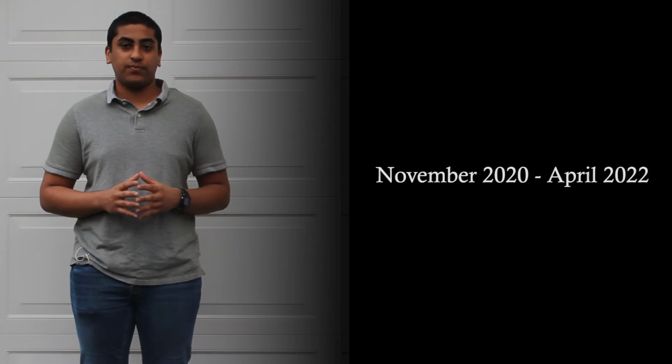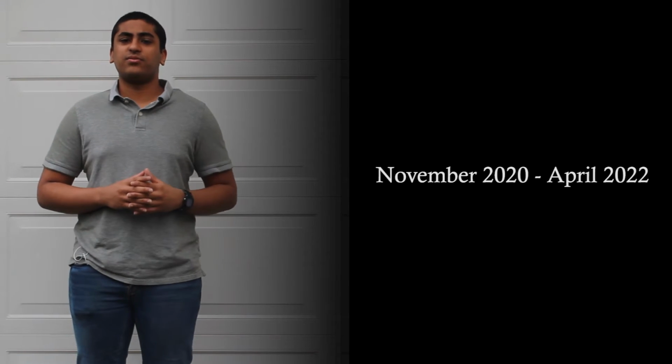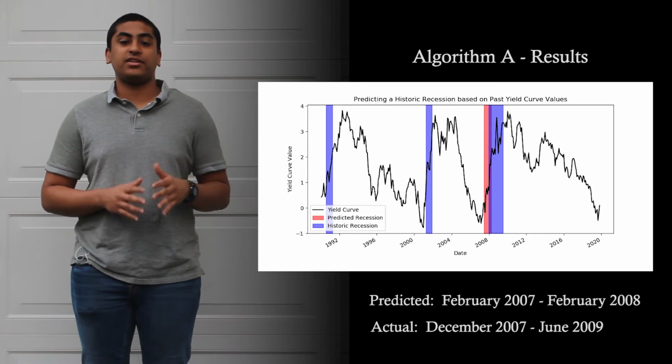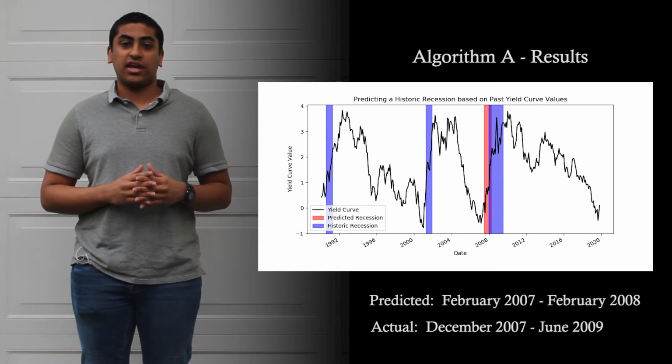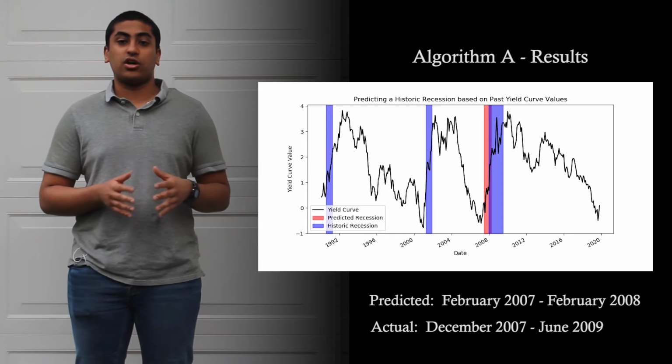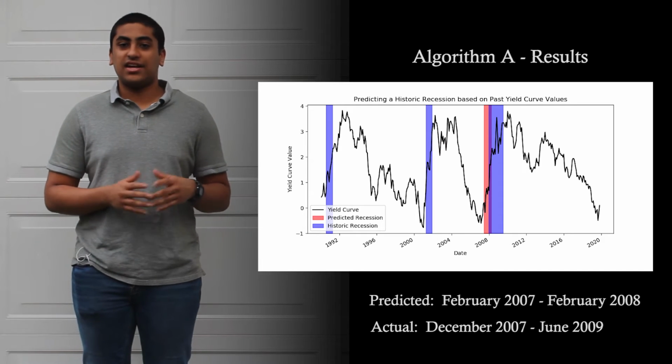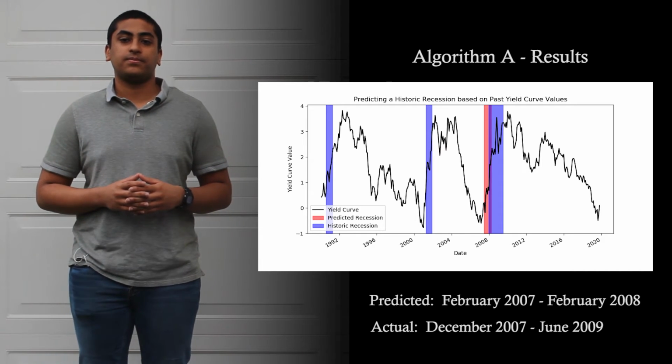So the results. The results indicated that a recession will occur from November of 2020 and last until April of 2022. Taking a deeper look into the results, we can see that algorithm A predicted a recession to occur from February of 2007 and last until February of 2008, whereas the Great Recession actually occurred from December of 2007 and lasted until June of 2009.